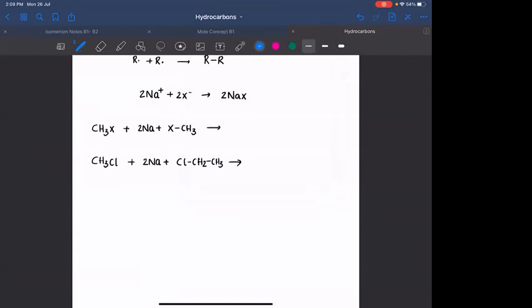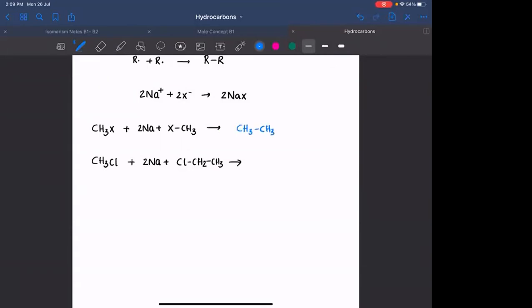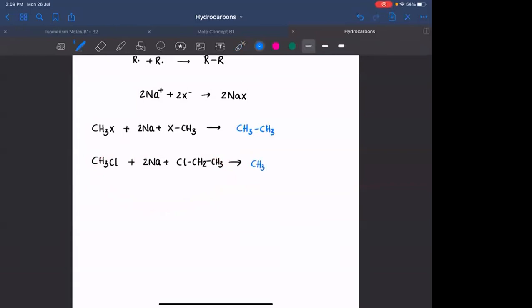What do you have to do here? What will be the product? In the first case, ethane, CH3CH3, plus the byproduct 2NaX, which I am not marking. In the second case, what is the product? Propane, CH3CH2CH3. This is the expected major product, right?